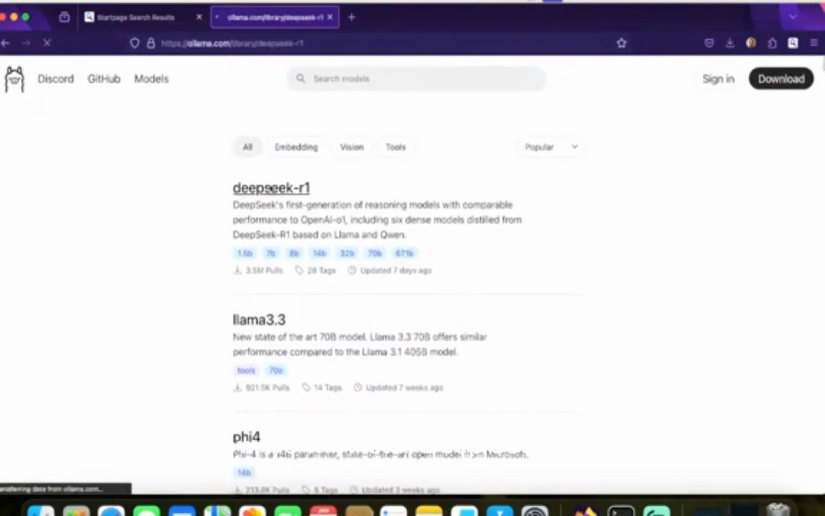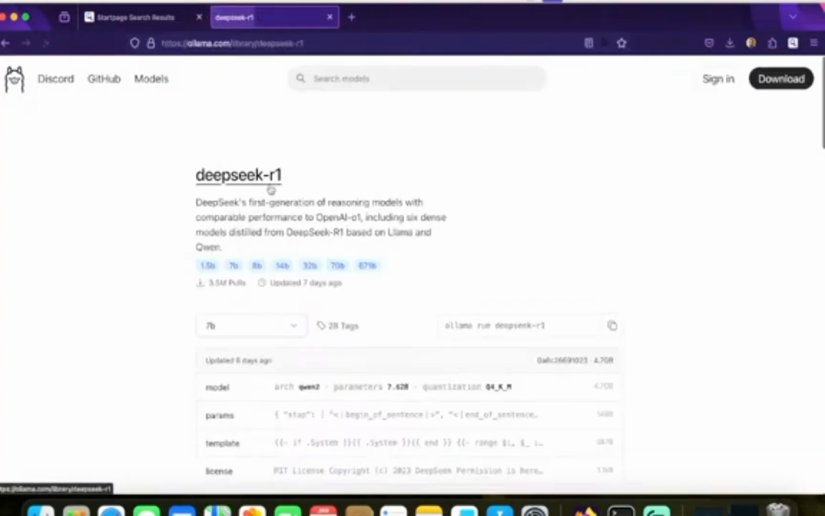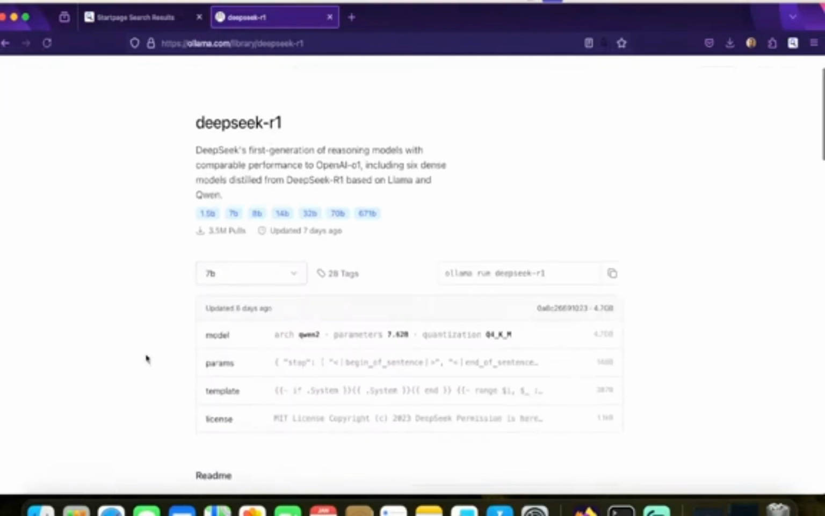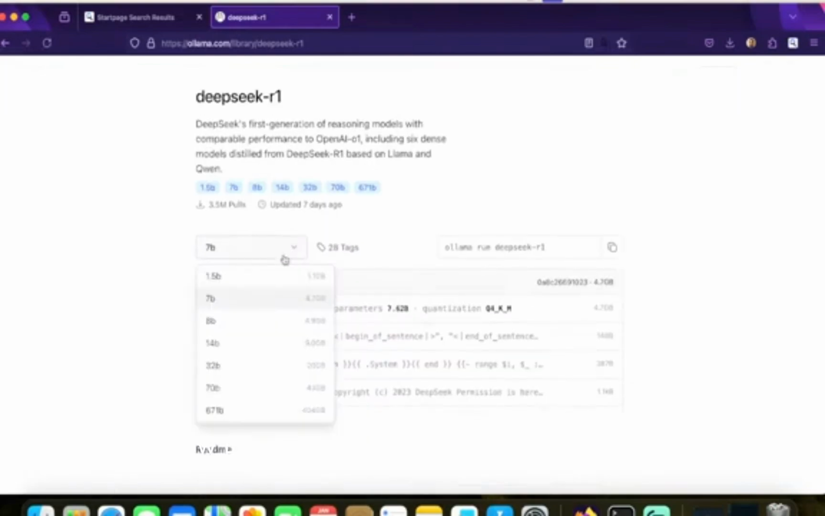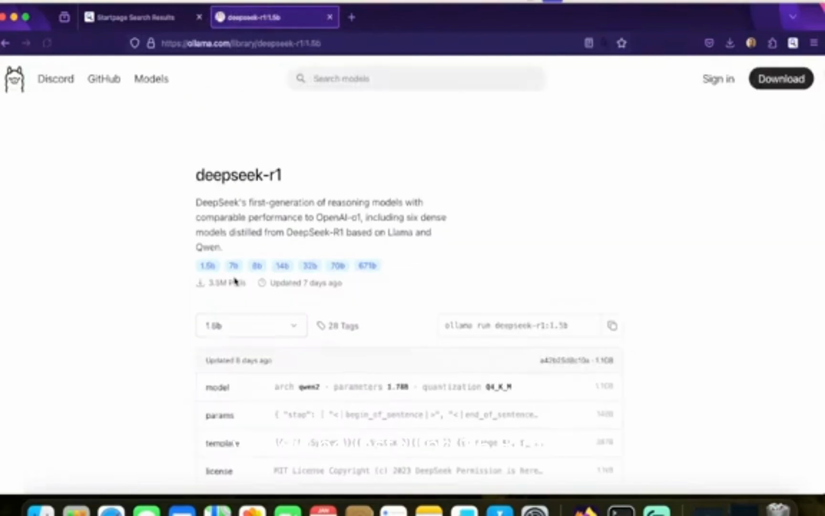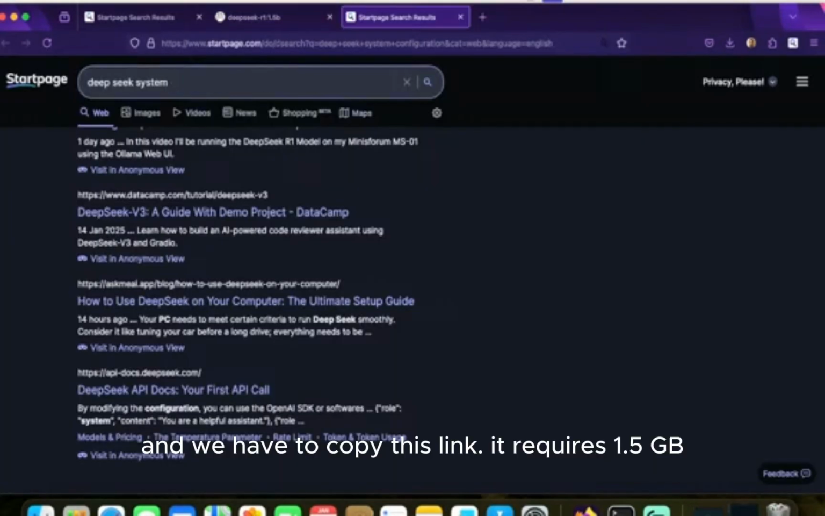For now, we will install the DeepSeek R1 model. Now, DeepSeek R1 LLM has different models. We have 1.5B, 7B, 8B, 14B, and so on. We will be installing the 1.5B model, and we have to copy this link. It requires 1.5 GB.